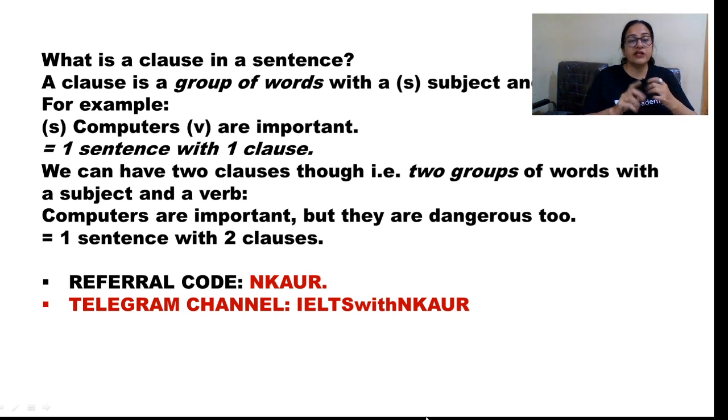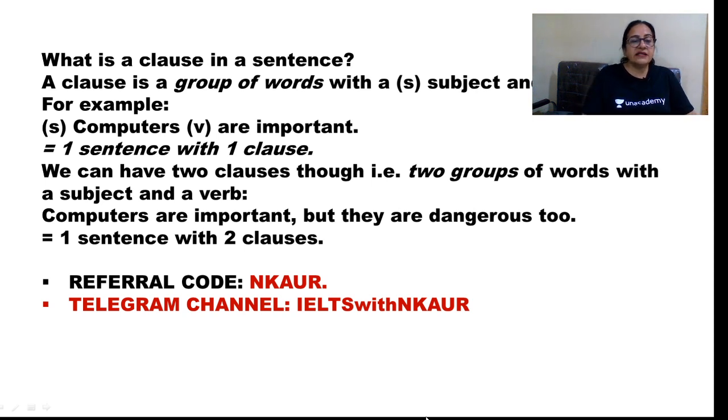Computers are important, computers important हैं हमारे लिए, लेकिन वो dangerous भी हैं. Two means but they are dangerous. वो dangerous भी हैं. So these are the two clauses which we are using in one sentence. So as in the first sentence we saw that computers are important, computers important हैं. That was just one sentence and there was one clause used in it. Just एक sentence, एक clause use किया.